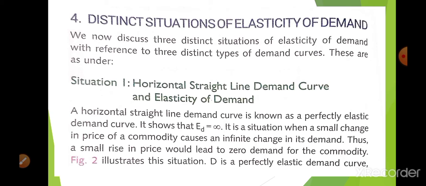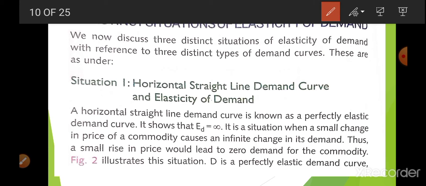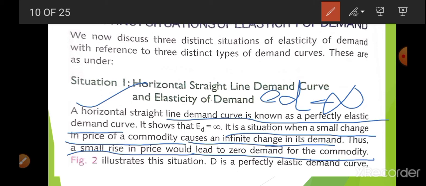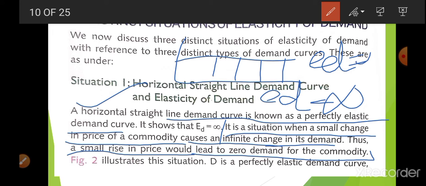First of all, the horizontal straight line demand curve and elasticity of demand. Here we are going to explain when ED is infinite. When ED is infinite, a horizontal straight line demand curve is known as a perfectly elastic demand curve. It is a situation when a small change in the price of a commodity causes an infinite change in its demand. Thus, a small rise in the price would lead to zero demand of a commodity. So the condition where this exists, we say ED is infinite, that is, at a given price infinite demand is available.